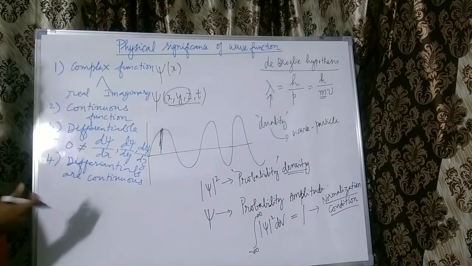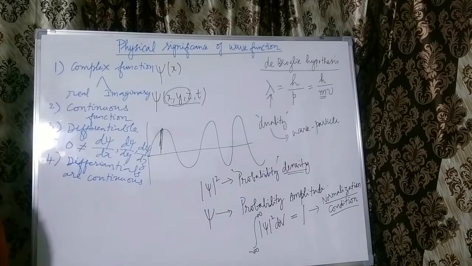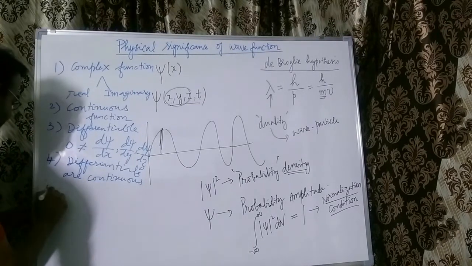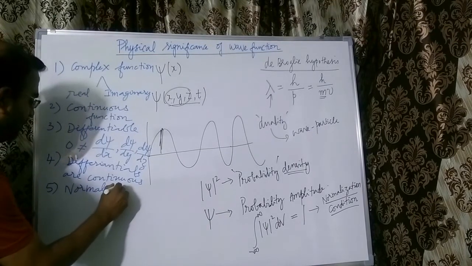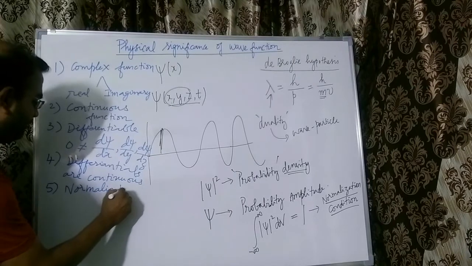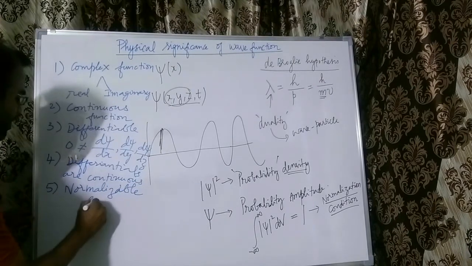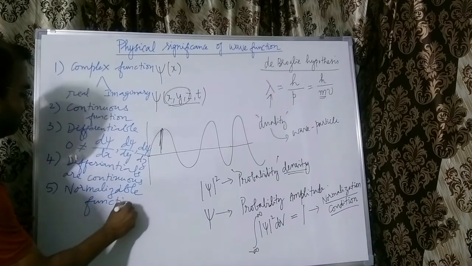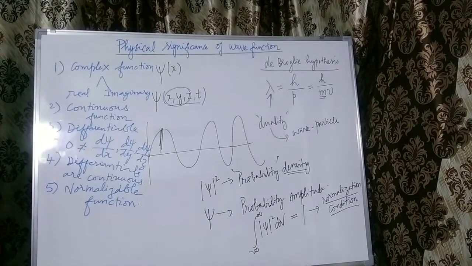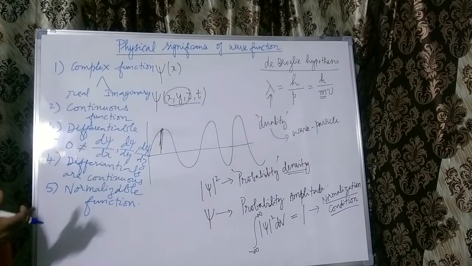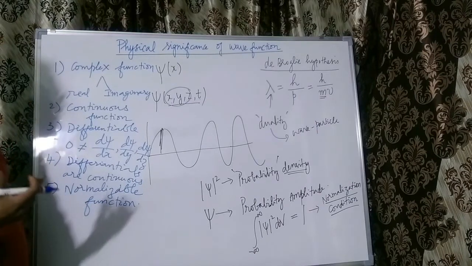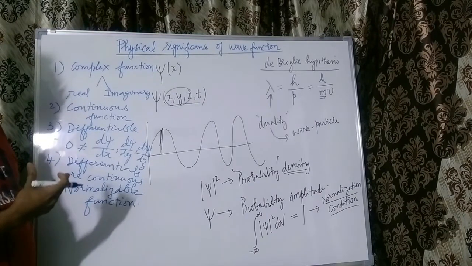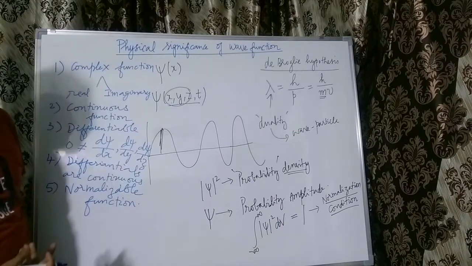These are some of the mathematical aspects of a wave function. Any function that is normalizable is also a wave function. So it should be a normalizable function to be called a wave function. These are some of the interesting properties, and the moment we know the wave function, we will be able to calculate a lot of measurable, physical quantities out of it.